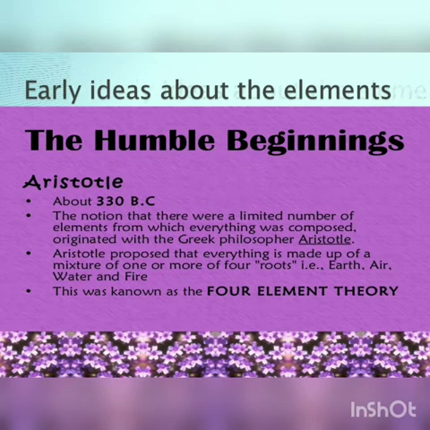Now, early ideas about the elements. What is an early idea? Let us see. For thousands of years, thinkers thought about elements. They wanted to know more about the simple substances that make up everything else.